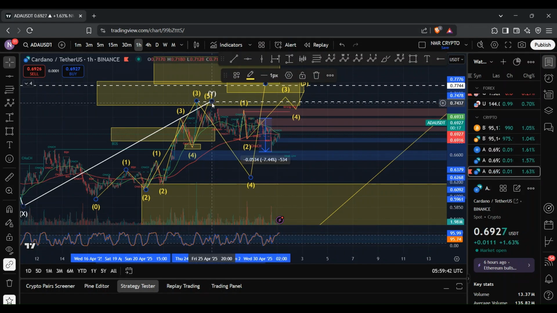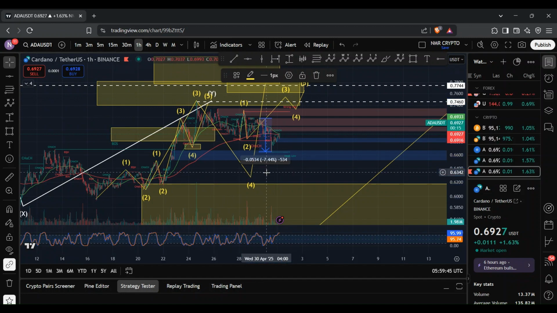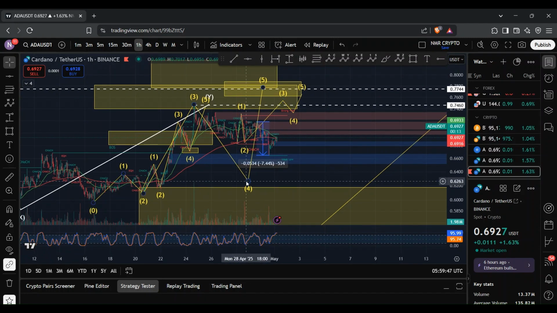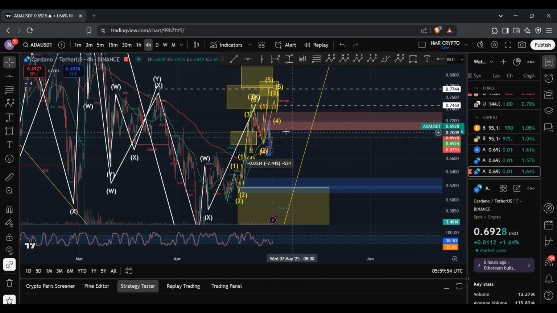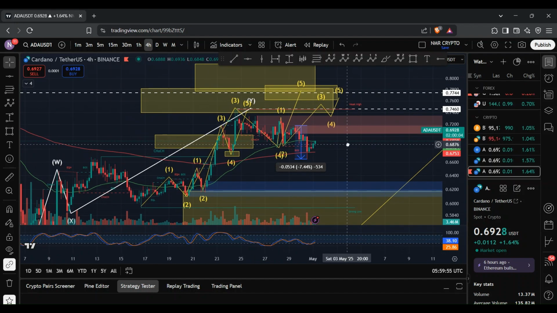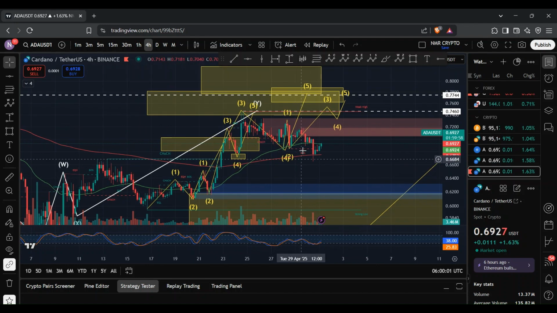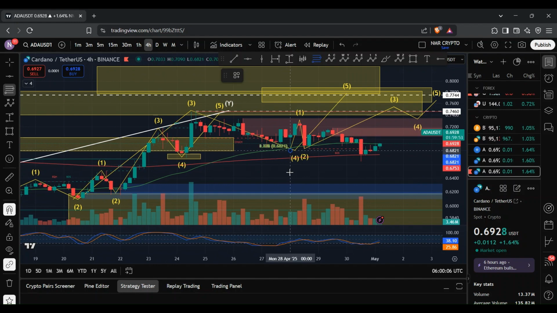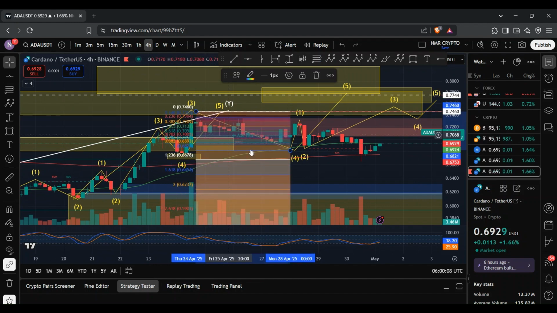And if that's the case, then another structure is in play as opposed to this move here. And so right now it is looking like we have a WXY structure. So if I go on the 4-hour chart, which would be clearer, and remove this, we have a WXY structure, and that Y wave has met the typical requirements, which is a 1 to 1.236 retracement of the wave W.